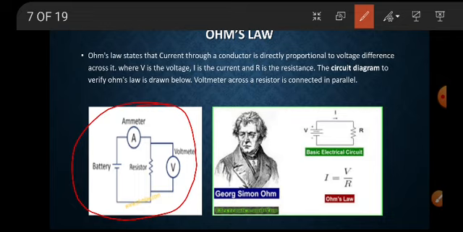The circuit diagram verifies Ohm's law. The voltage is across the resistance, connected in parallel.